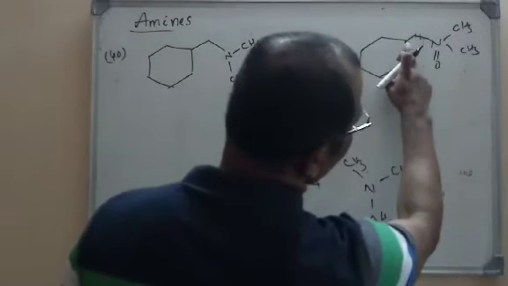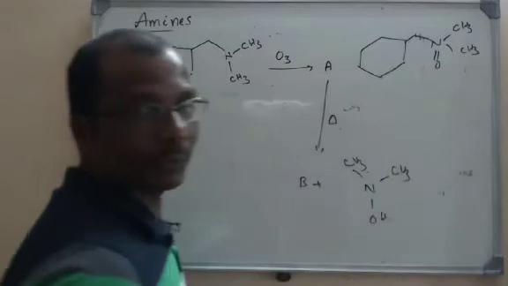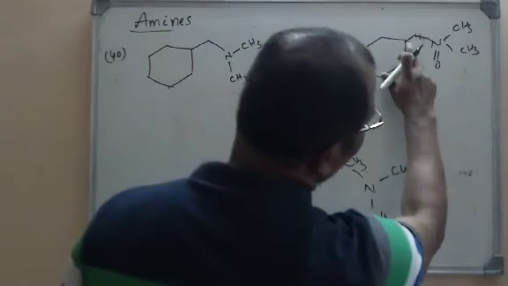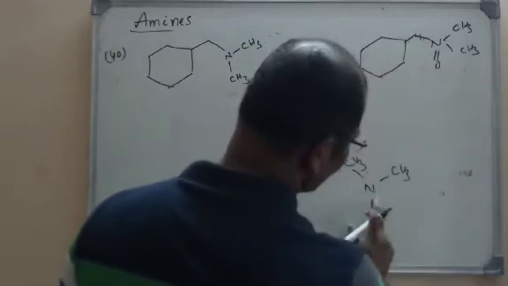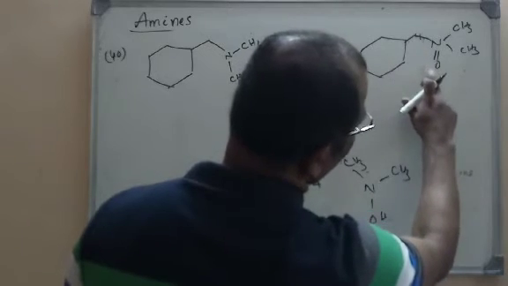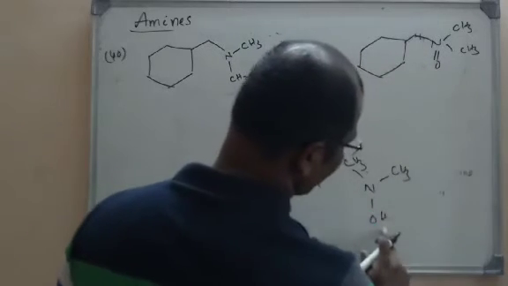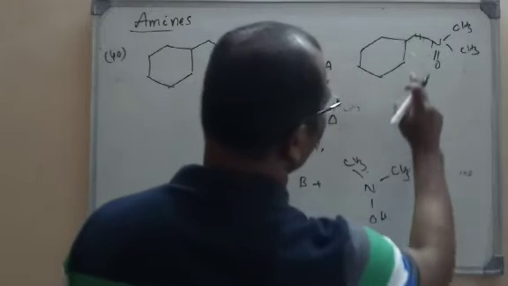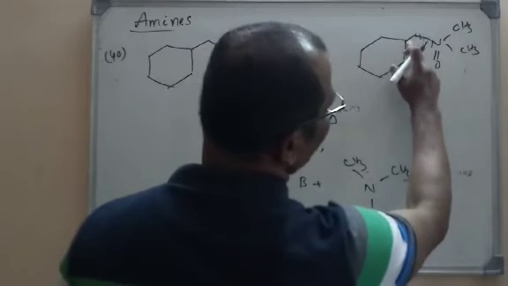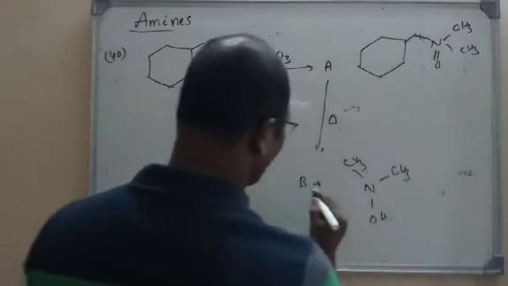One of the hydrogens here, you can see this carbon has one hydrogen. This will be moved on to here, so this hydrogen moves here. What will become here? NOH, and CH3 will remain. But here, as it is losing hydrogen, a double bond will be formed here.